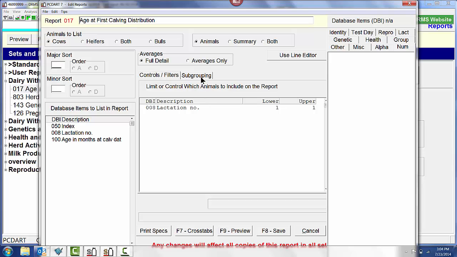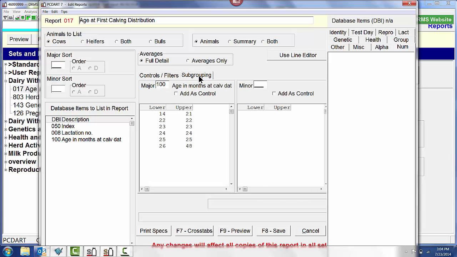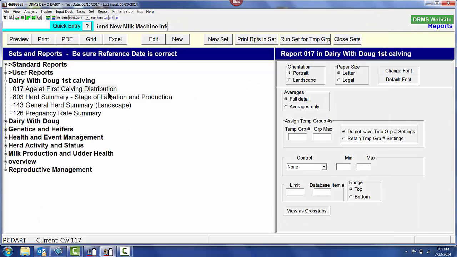And one other thing I'm going to be doing in this particular report is looking at the distribution for age at calving. So I've got my age at calving database item here in subgroupings. I've got lower 14, upper 21, then we're going to look at 22 months of age, 23, 24, 25, and 26 and greater months of age. So I will go ahead and save that report.